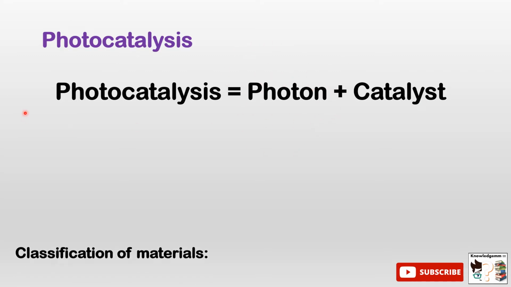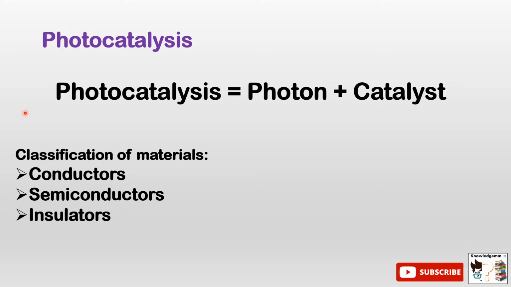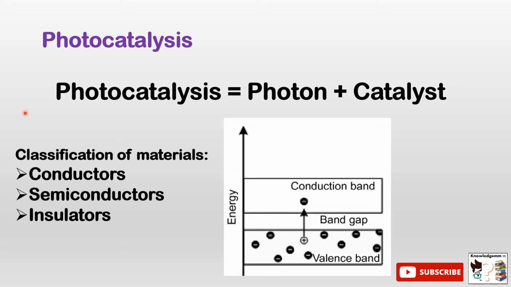Now all materials can be classified as conductors, semiconductors or insulators based on the band gap energy. See, here is a diagram. All materials have a conduction band and a valence band, and there is a band gap. If this band gap is very small or nearly zero, then those materials are conductors, because the conduction band and valence band are very near to each other. Electrons in the valence band can easily transfer into the conduction band.